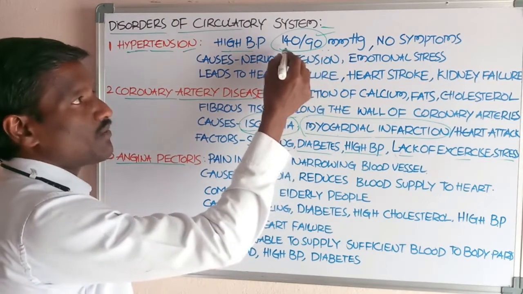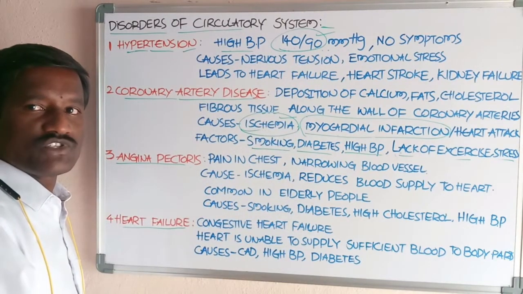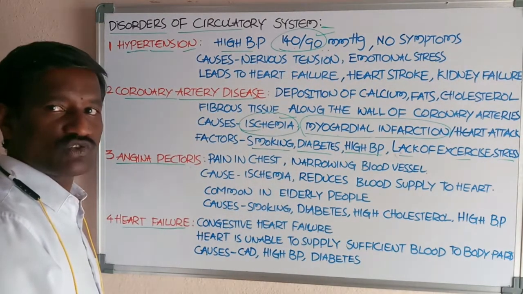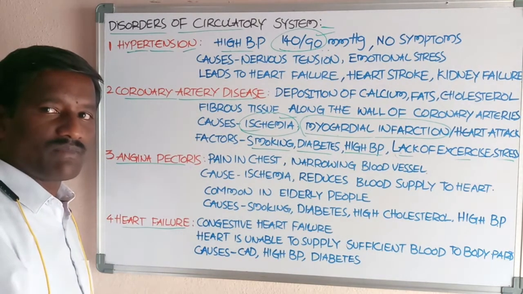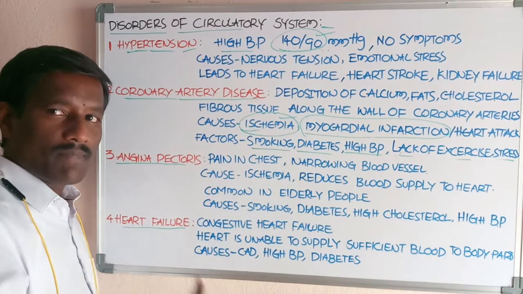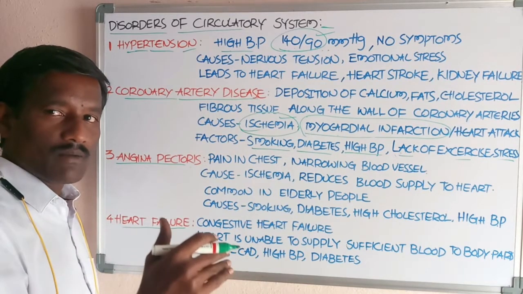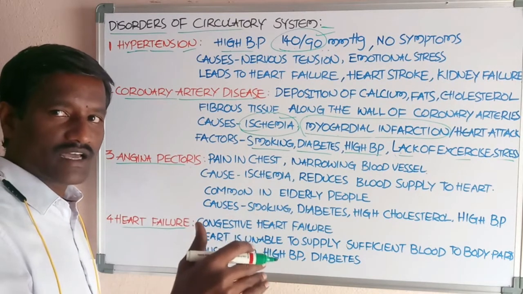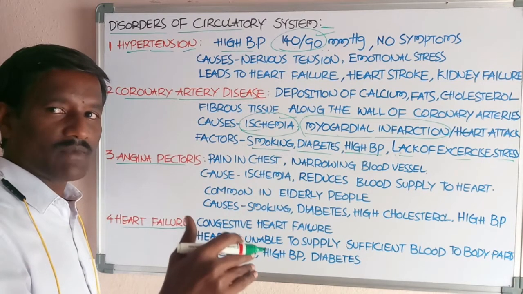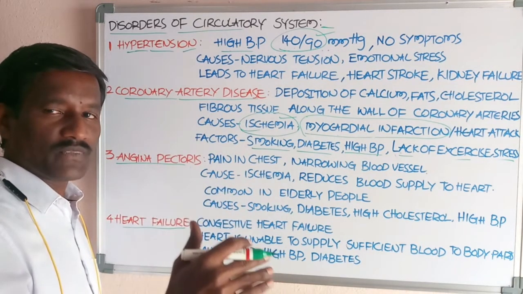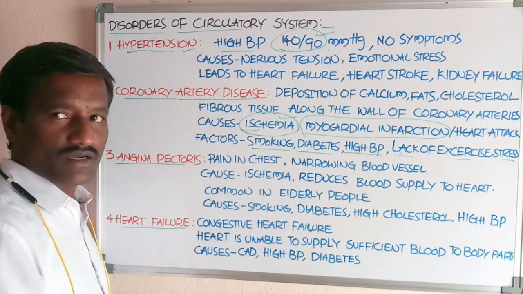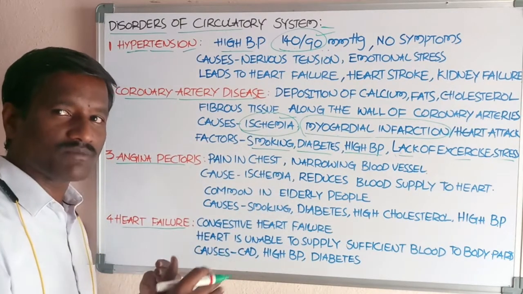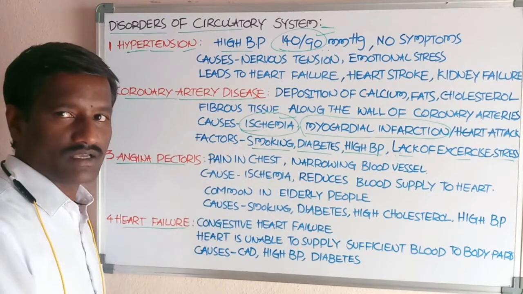In this, 140 is the systolic pressure. Systolic blood pressure means the pressure of the blood exerted at the time the heart chambers contract and the heart pumps the blood into the arteries.